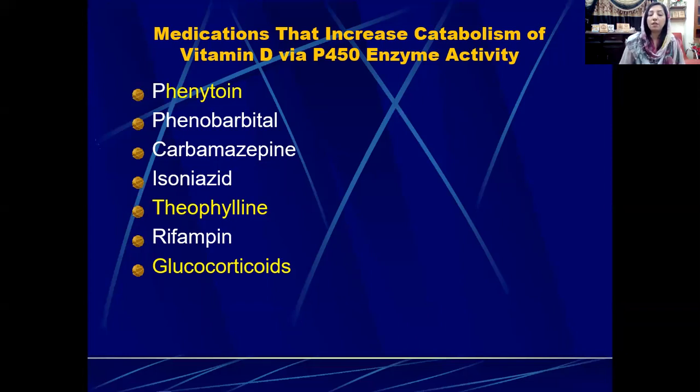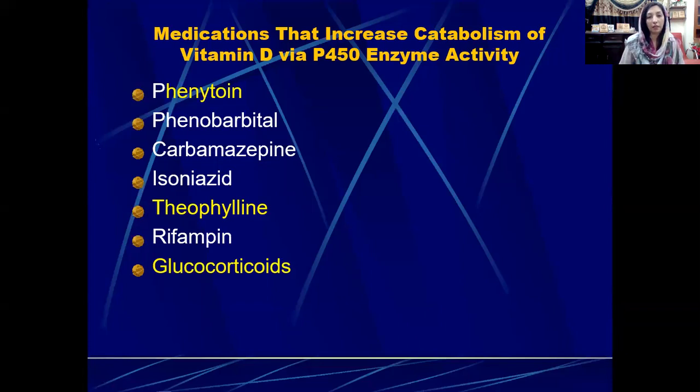So these three medications, along with this, we have isoniazid and rifampin. Both of these are anti-tuberculous drugs. So the treatment of tuberculosis is also a prolonged treatment. It can go up to 6 or 7 months. So all those people who are taking these antibiotics for tuberculosis are also prone to develop vitamin D deficiency.